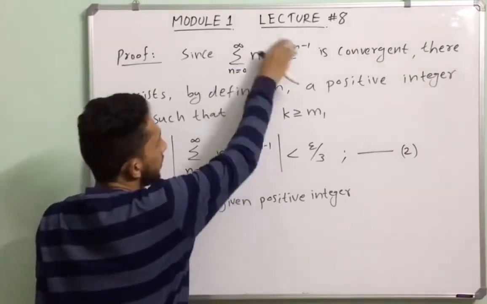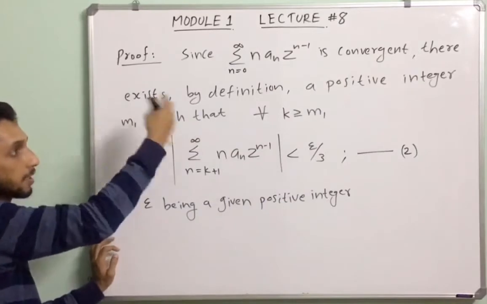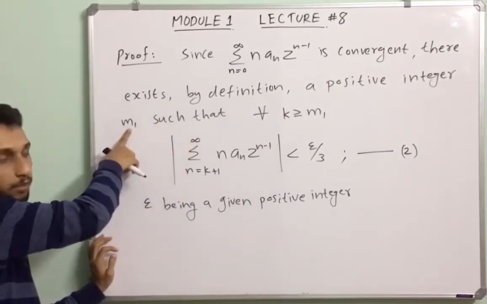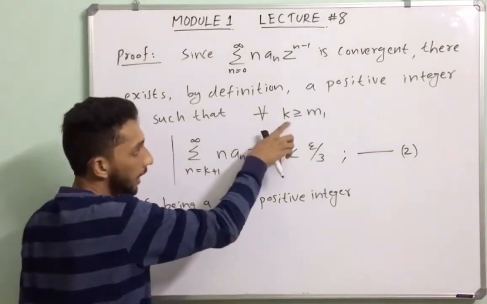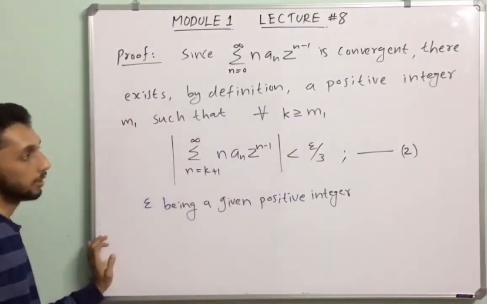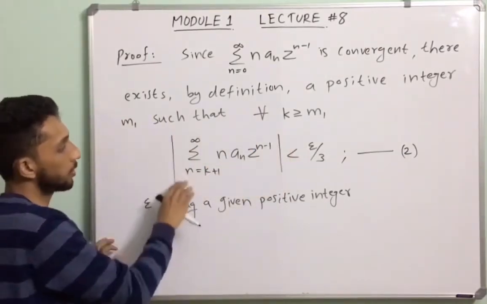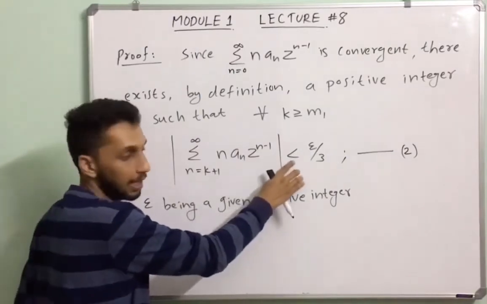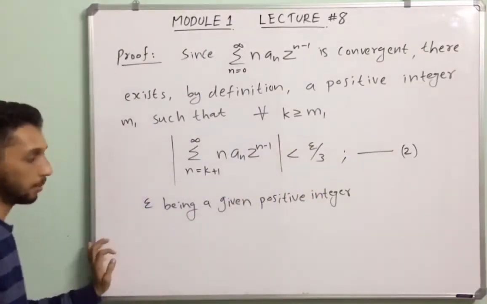We know that this power series is convergent, then by definition there exists a positive integer m1 such that for every k greater than or equal to this positive integer m1, this condition is satisfied. That means the modulus of this summation is strictly less than some number epsilon by 3, where epsilon is a given positive number.